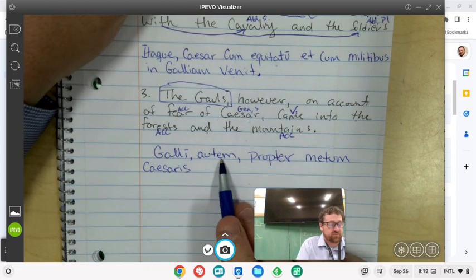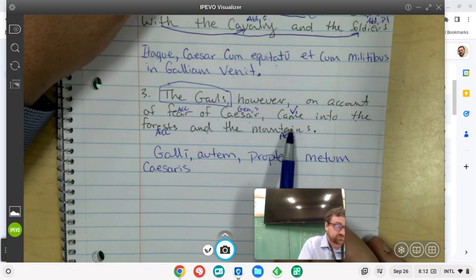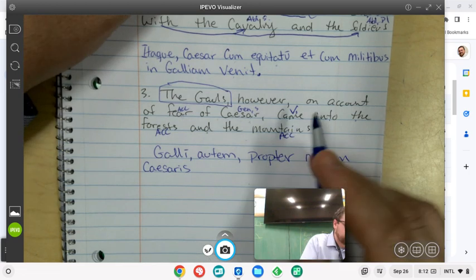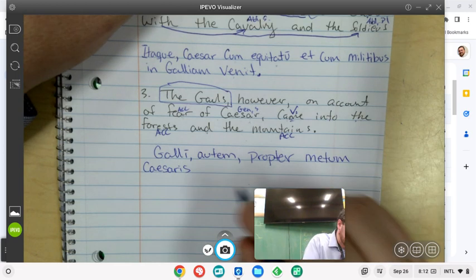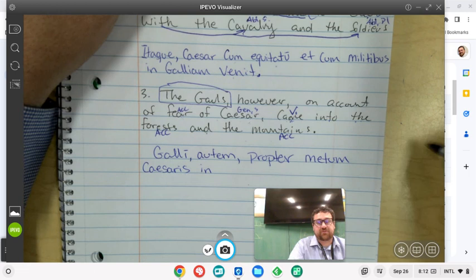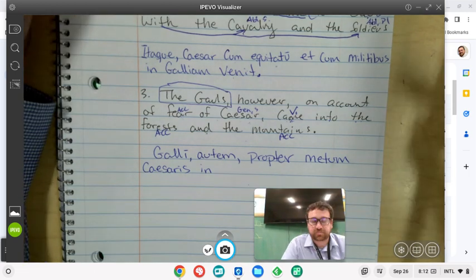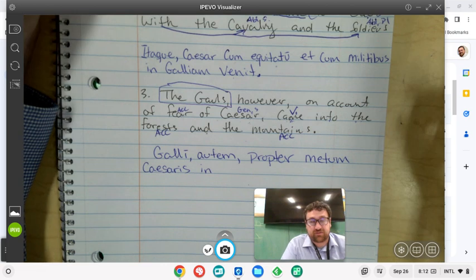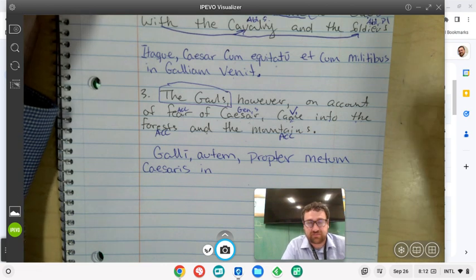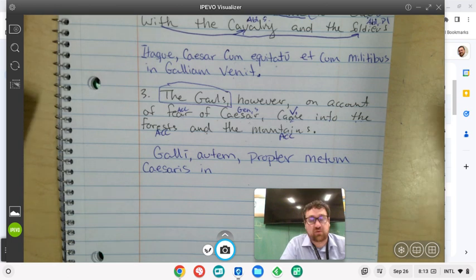The Gauls, however, on account of fear of Caesar, came into the mountains and the forests. So we're going to keep came for the end, but we're going to do into the forests. So we're going to go in, and then we want forests in the accusative plural. What is forest? Forest is way back from the first declension, silva, and you can remember that because Pennsylvania means Penn's woods, Penn's forest.